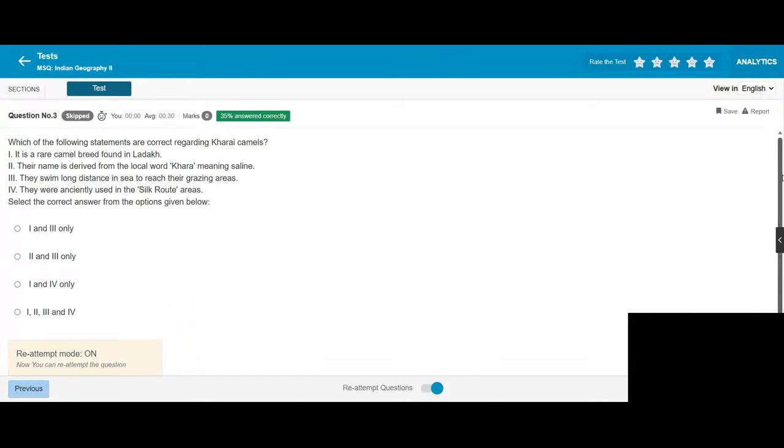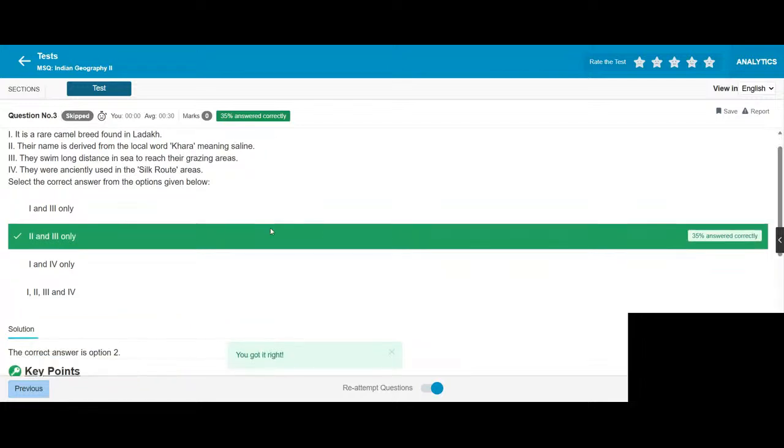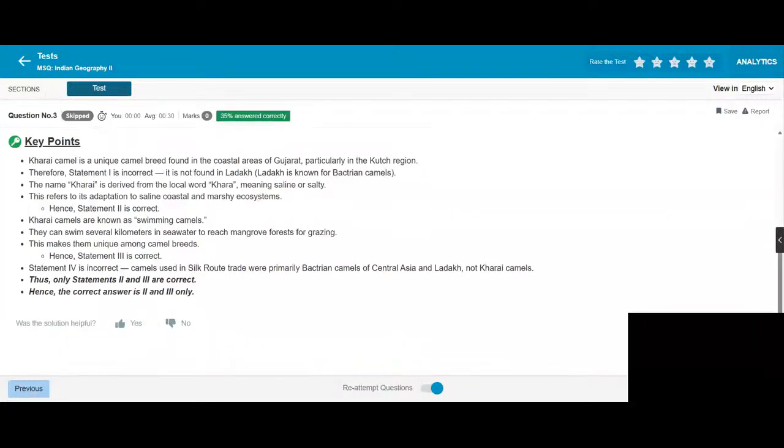Which of the following statements are correct regarding Kharai camels? It is a rare camel breed found in Ladakh. Wrong. The Kharai camel is a unique camel found in the coastal area of Gujarat, particularly in the Kutch region. It is not found in Ladakh.